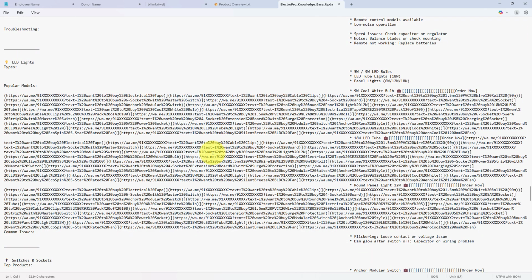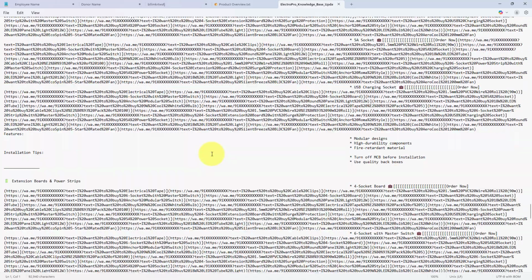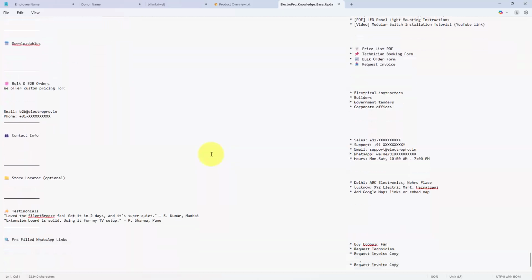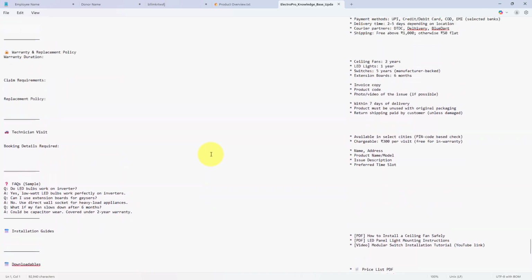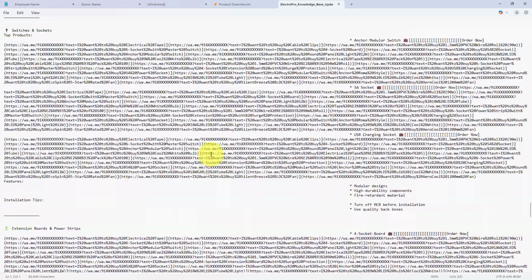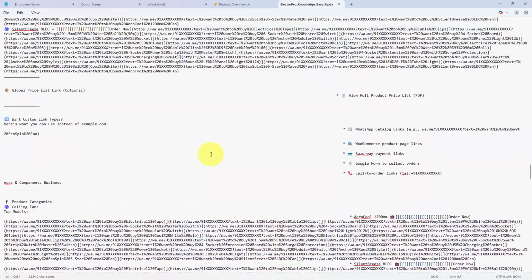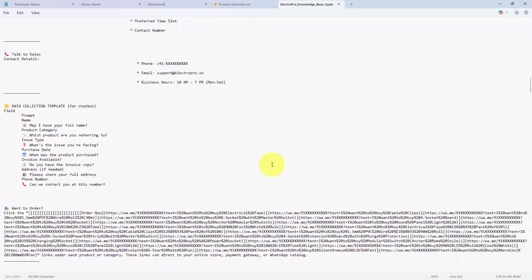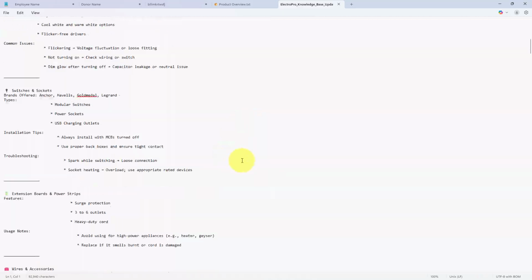So over here, a knowledge base for an AI assistant is a structured collection of information, FAQs, and documents it uses to answer user queries. It includes data like company policies, product details, and help articles. Uploading this helps the assistant provide more accurate, instant, and context-aware responses. So here I have uploaded this particular knowledge base.